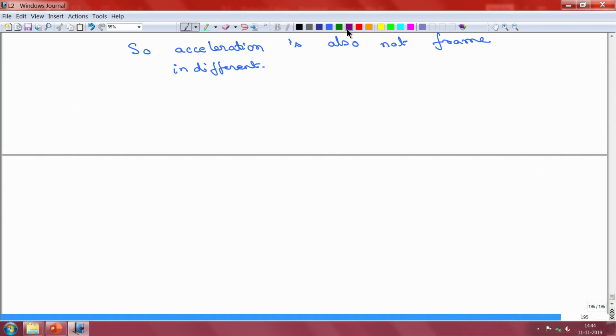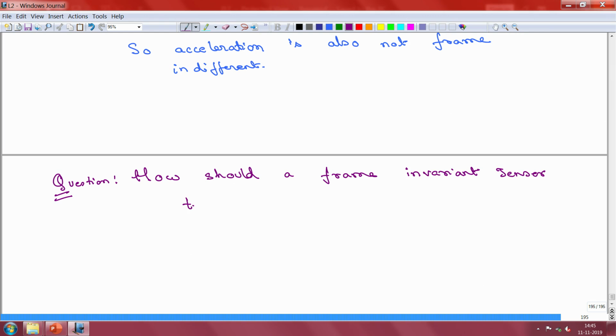Okay. So, we discussed scalars and we discussed vectors, how vectors should transform. So, the obvious question is how should tensors transform. Okay. So, we ask now: how should a frame indifferent or frame invariant tensor transform.